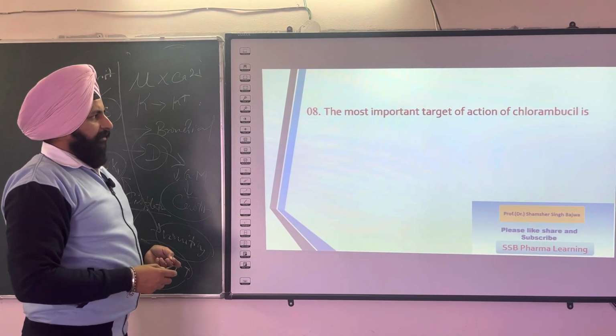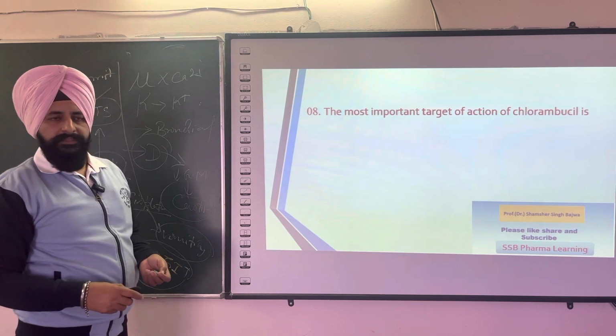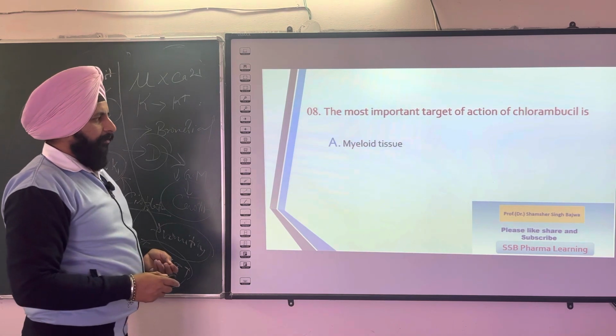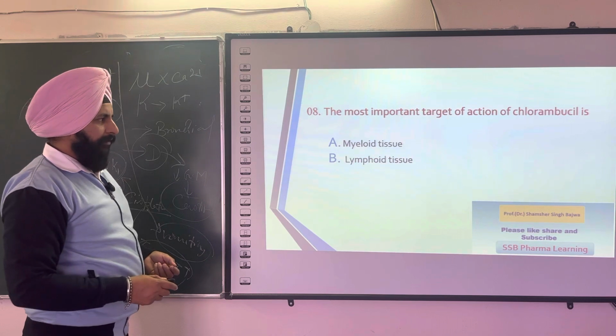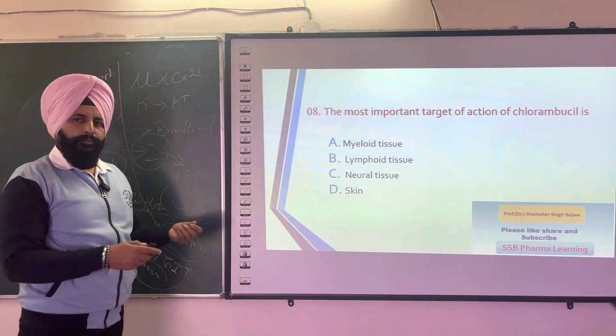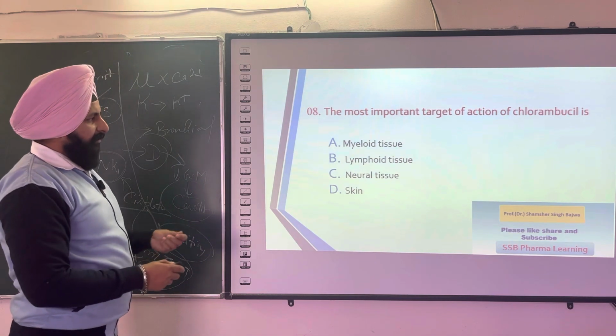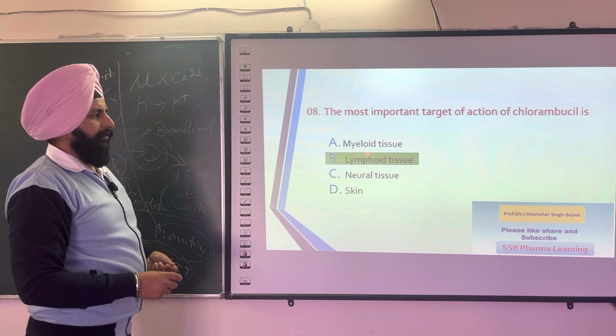The next question is, the most important target of action of chlorambucil is: myeloid tissue, lymphoid tissue, neural tissue, or skin. You choose the right answer or comment in the box. The right answer is lymphoid tissue.